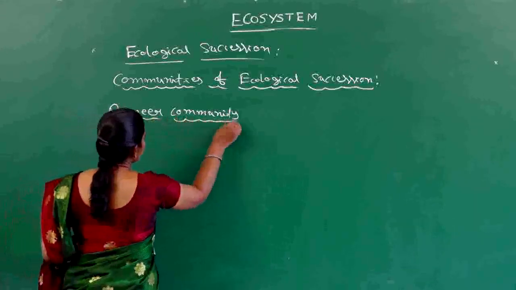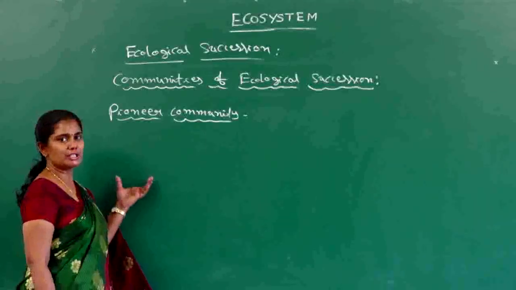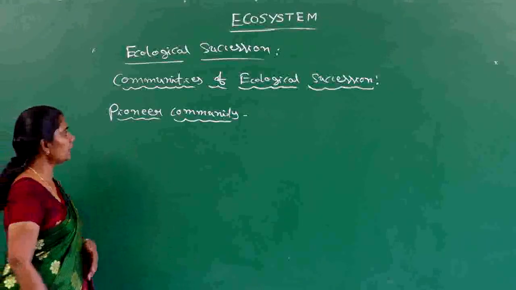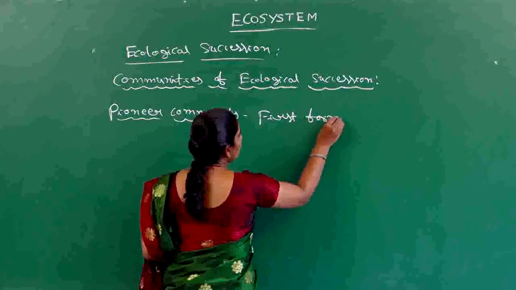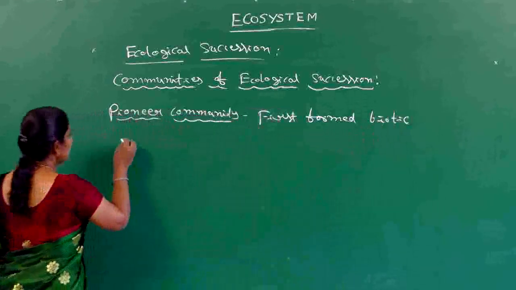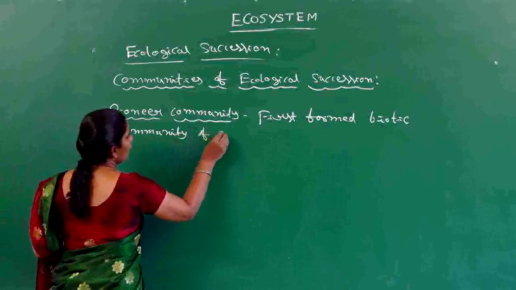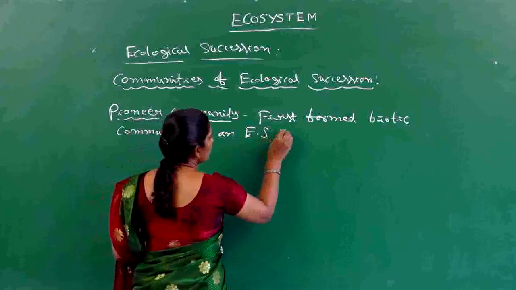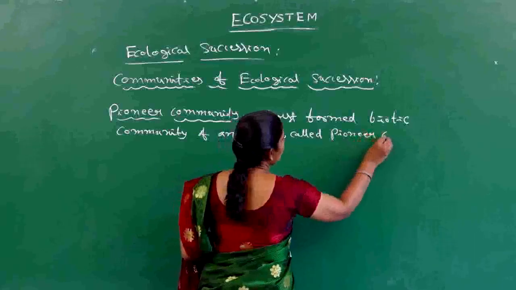The first one is a pioneer community. This is the community which is first formed. The first formed biotic community of an ecological succession is called the pioneer community.